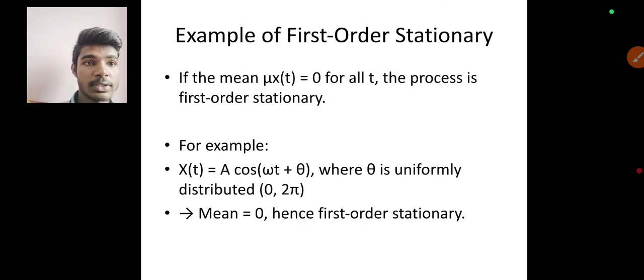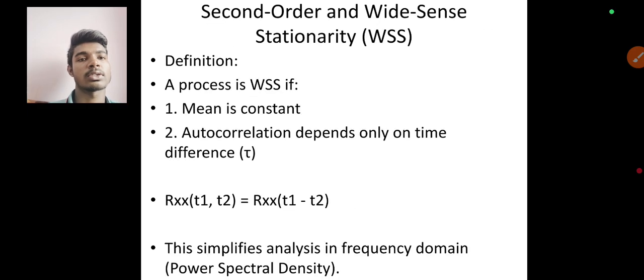Example for first order stationary: if the mean mu x of t is equal to 0 for all t, the process is first order stationary. For example, x of t is equal to A cos of omega t plus theta, where theta is uniformly distributed over 0 to 2 pi. That is, the mean is equal to 0. Hence first order stationary.